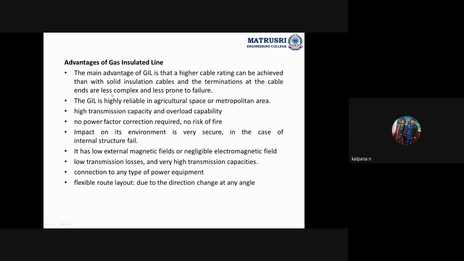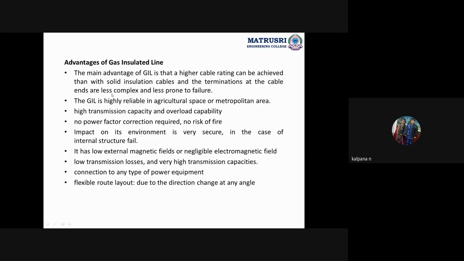See, actually, whenever these gas insulated transmission lines are capable of having a length of 30 kilometers only. Further, if we want to extend the length, we should connect them. So whenever we are connecting two parts of the gas insulated transmission lines, we should do the welding, right?